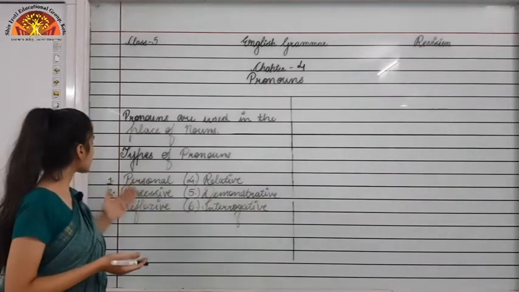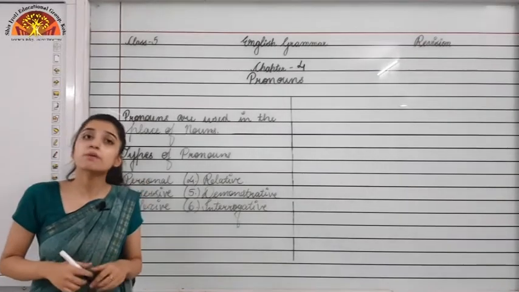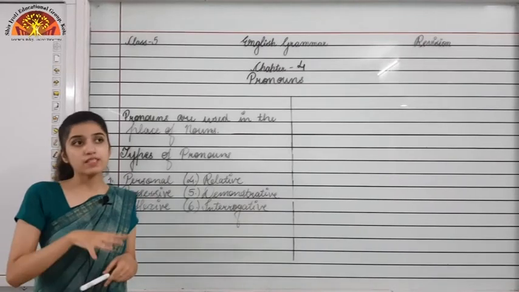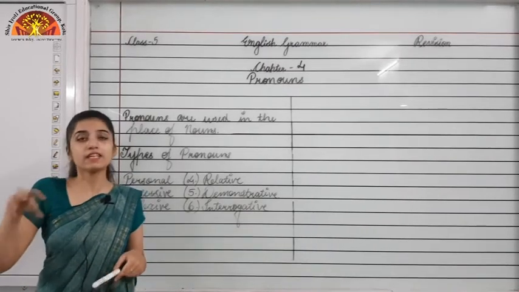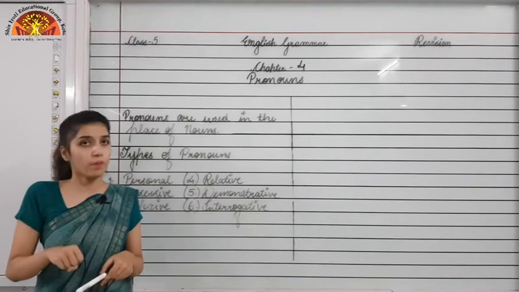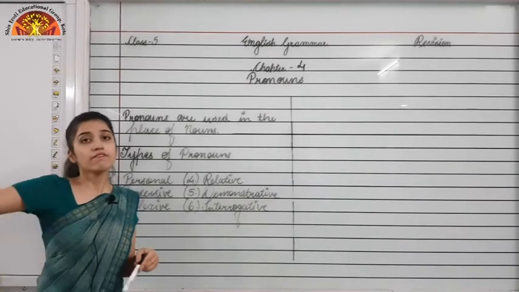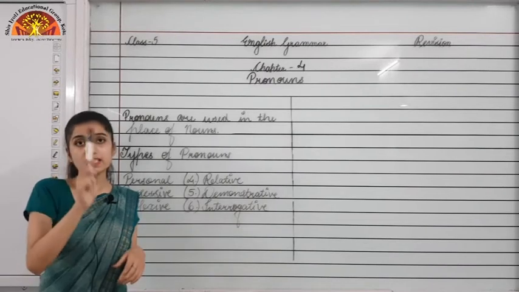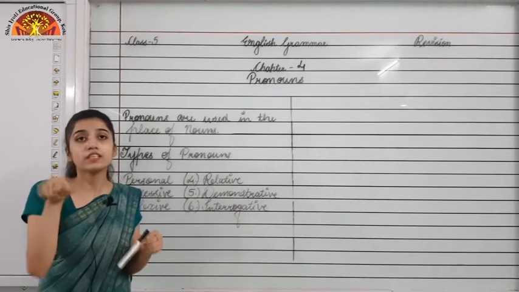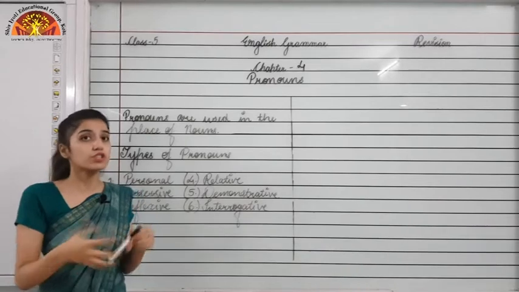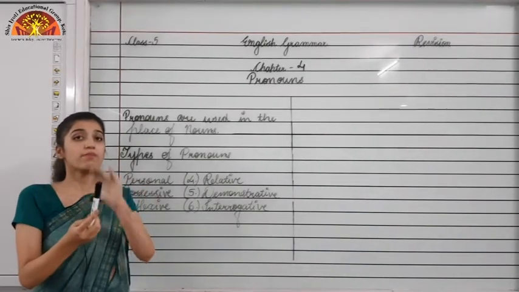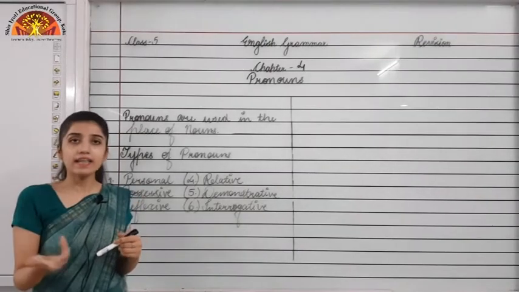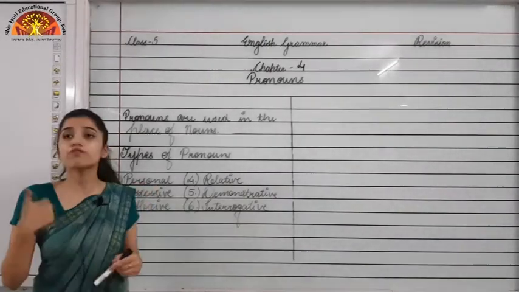Okay. Now moving to the second type of pronoun, that is possessive pronoun. When we talk about possessive pronoun, possessive itself is telling that we will show the ownership of something. Okay, so when we are talking about the ownership of something, I can say that this pen is mine. So mine is showing what? The ownership of this pen, that this pen belongs to me. Okay, so this is mine, is again an example of possessive pronoun.